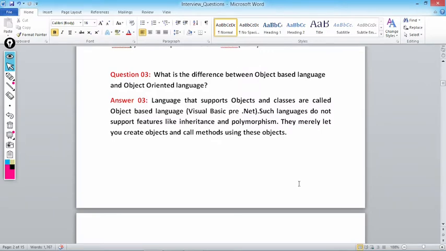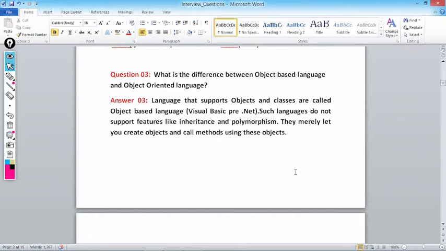They only provide the classes. What you can do, you can create the object of those classes and call the methods with the help of these objects. An example is Visual Basic before .NET. Now examples of object-oriented languages, there are many object-oriented programming languages like C++, Java, Python, all are object-oriented programming languages.